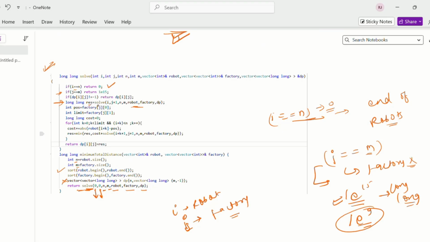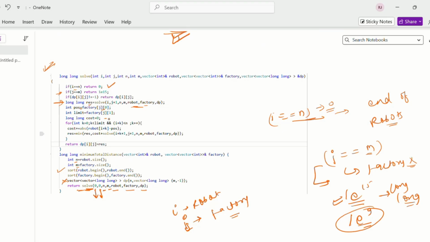So directly it will call this solve function with the ith robot and the j plus 1 factory. We jump to the j plus 1 position, and the m, factory and robot will be the same. Then this position and limit is the position and limit for the jth factory.